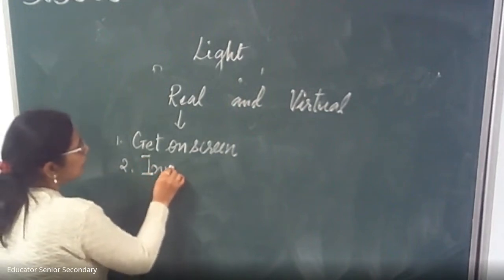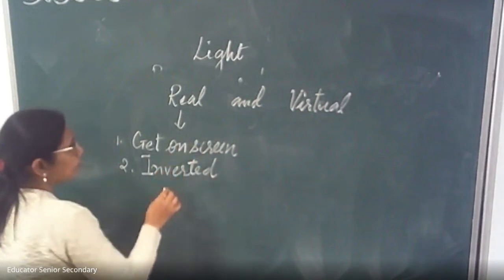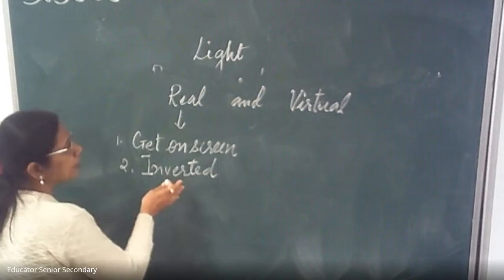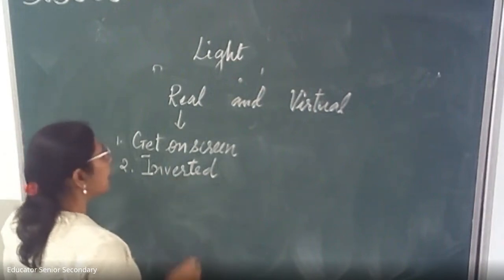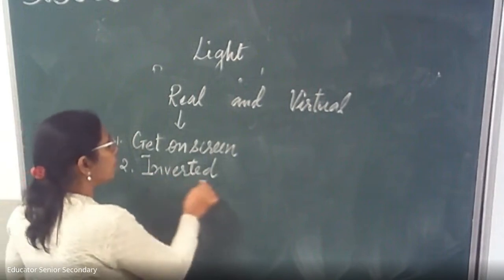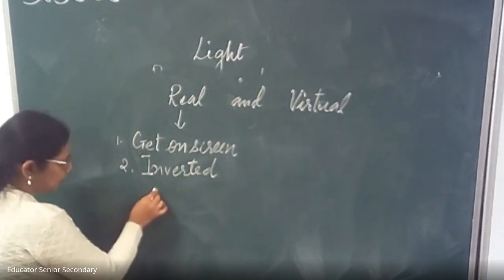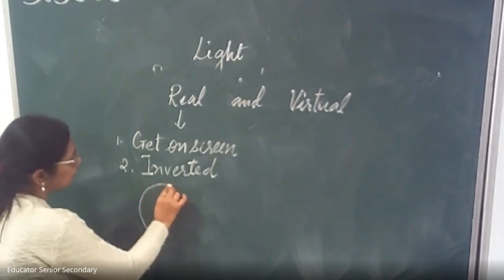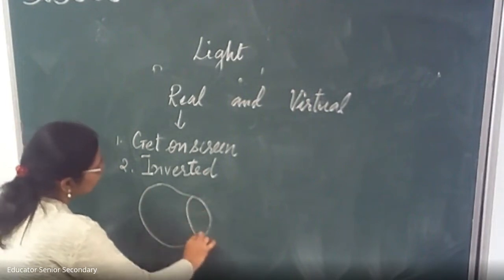Inverted means upside down. But by placing more lenses and all, we make it straight. That is why we are able to see a straight image on the screen. Otherwise, it is always inverted, like in our eye, the retina works as a screen, and this is the lens.